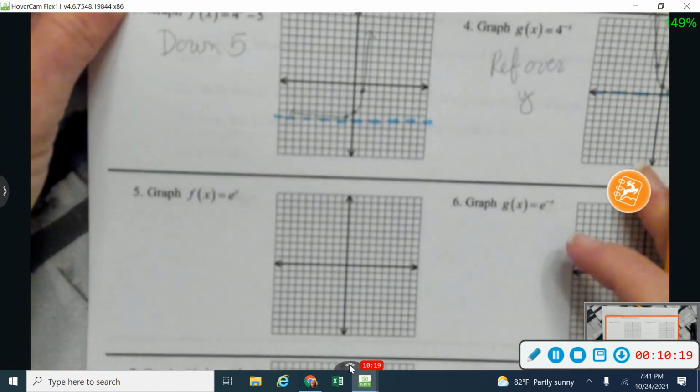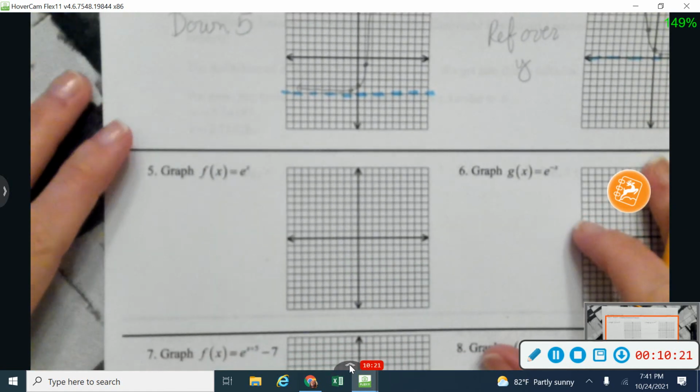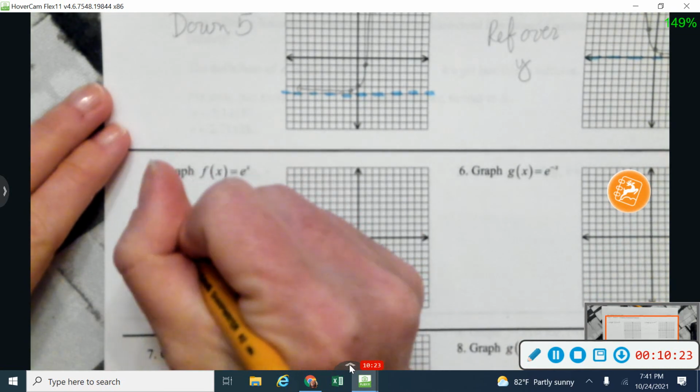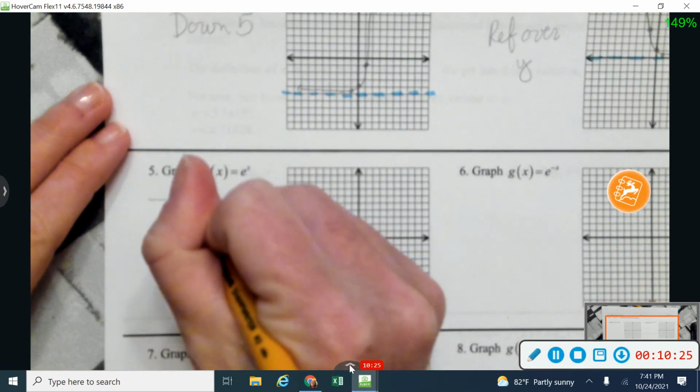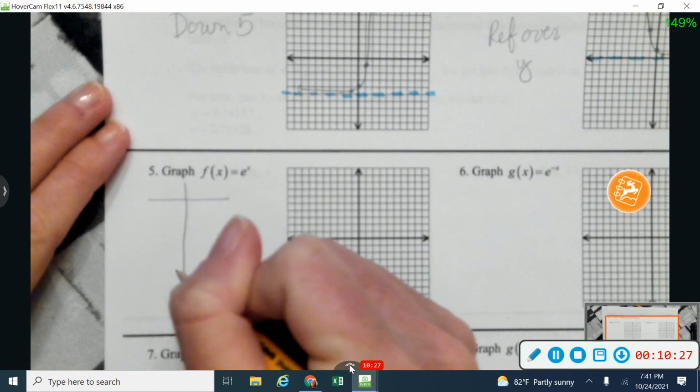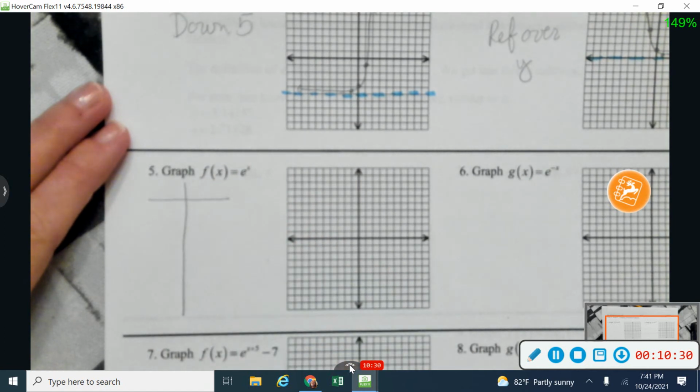Okay, the last type of exponential we're going to talk about is e. And let me help you find some values of e first. All right, so e is just a number. e is kind of a number that's like pi. All right, so I'm going to go over here to my calculator, and I'm just going to do e to the first power in my calculator. So clear it out, e to the first power.